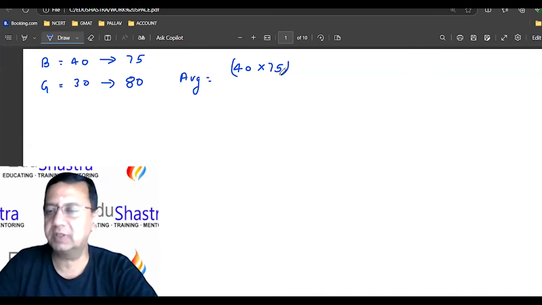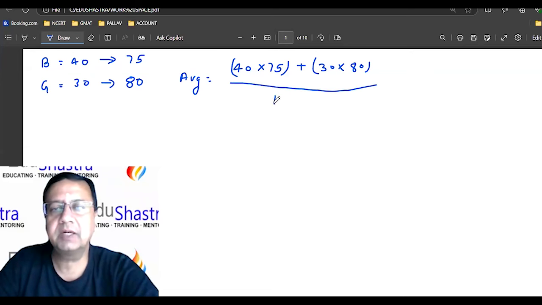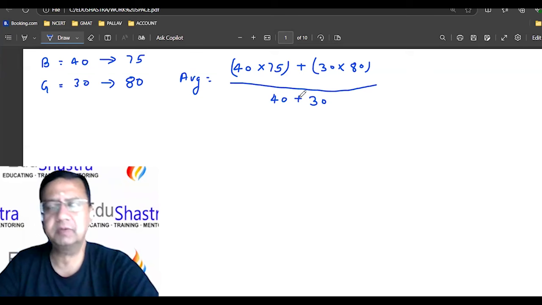So these are the total marks for the boys, right? And then this is 30 multiplied with 80, the marks for the girls. And then we are adding them. So this is the total for the class, and divided by the number of boys plus number of girls, right? This is very simple.